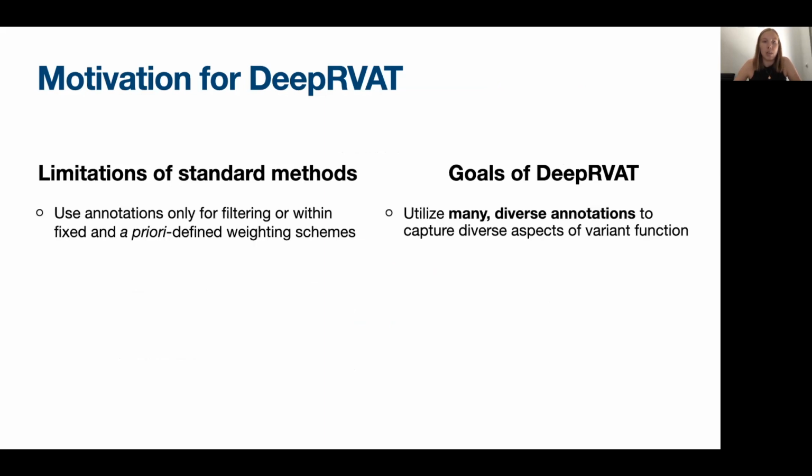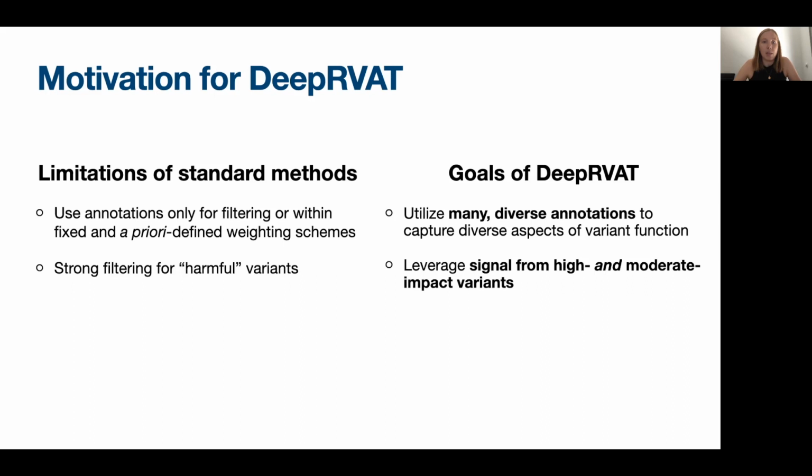First, standard methods only use annotations for filtering or within fixed, manually defined weight schemes. Here, we therefore utilize a multitude of existing annotation tools to capture diverse aspects of variant function. Second, since existing methods impose a strong filtering for harmful variants only using arbitrary filtering criteria, we want to leverage signal from high and moderate impact variants.